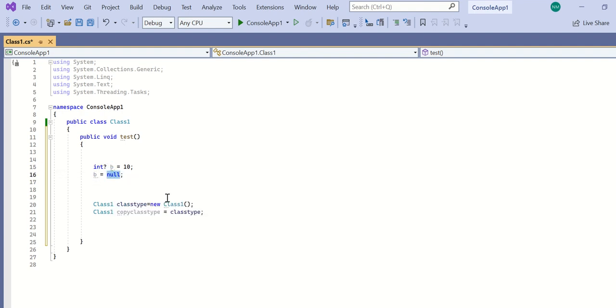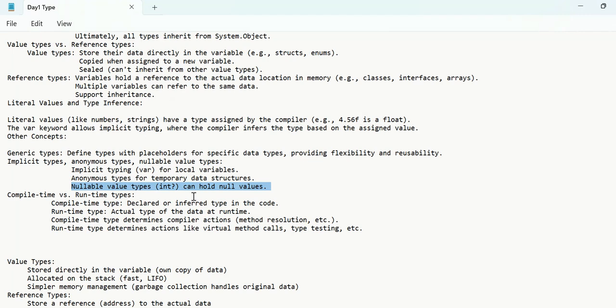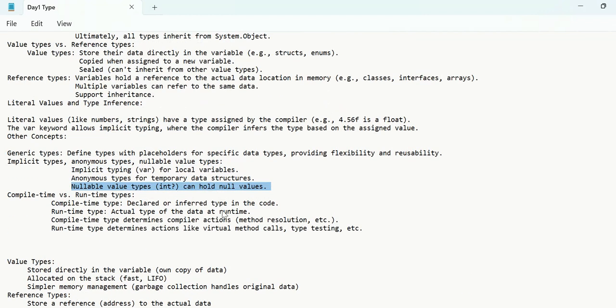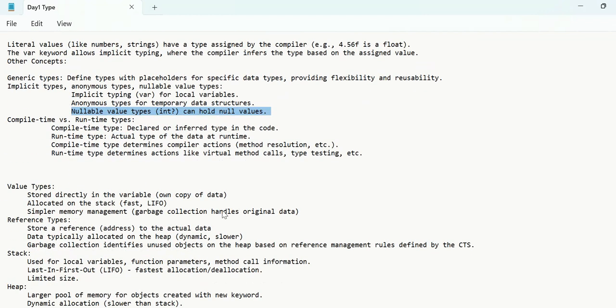At times there might be a need to use null. So see this, a nullable type is nothing but it allows null values.